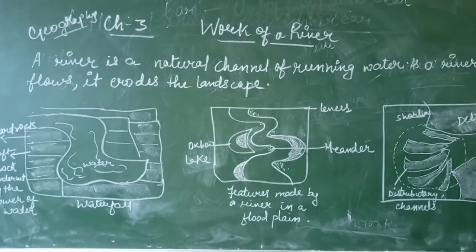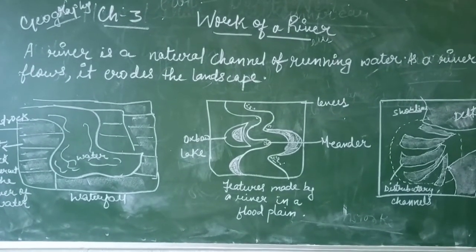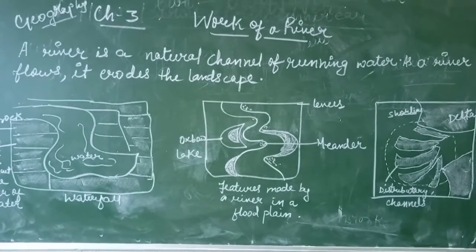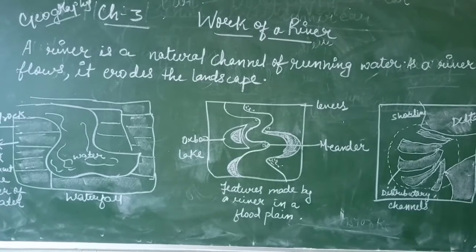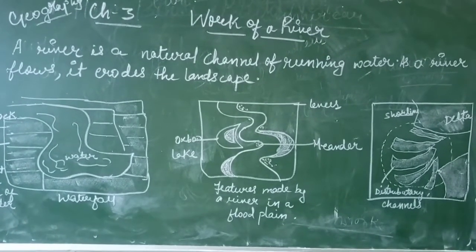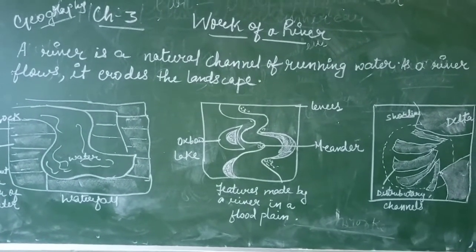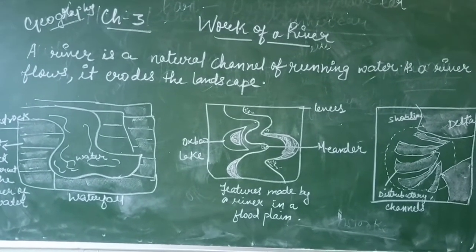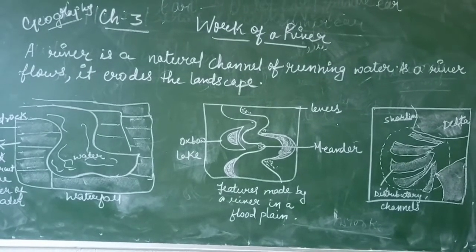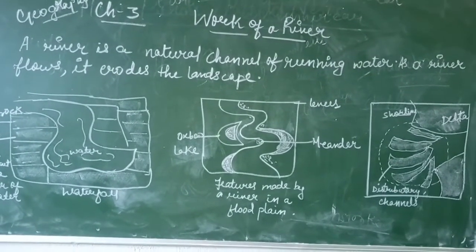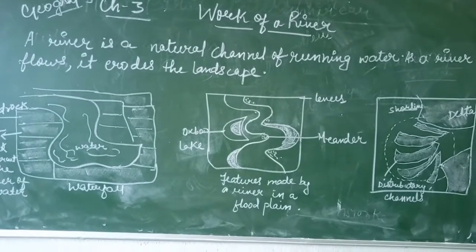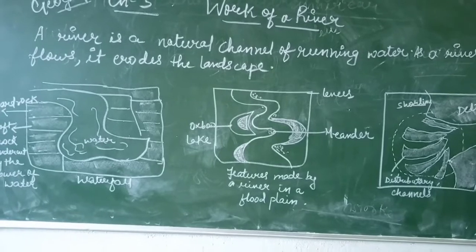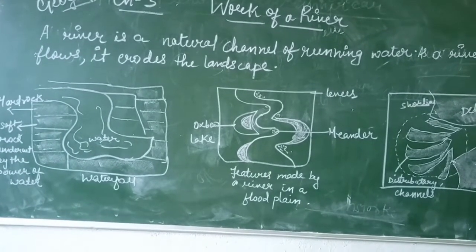We know that a river is a natural channel of running water. As a river flows, it erodes the landscape. It carries along a load of rock, stone and other particles with itself. This load scours the river bed. As a result, erosion is very fast. The river cuts out a deep, V-shaped valley in the solid rock of the landscape.